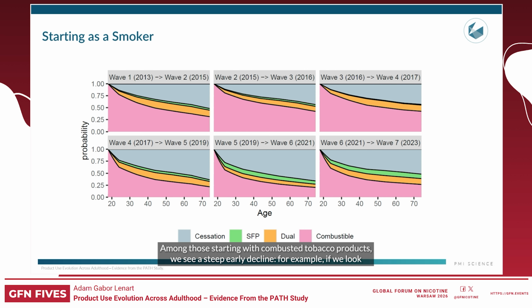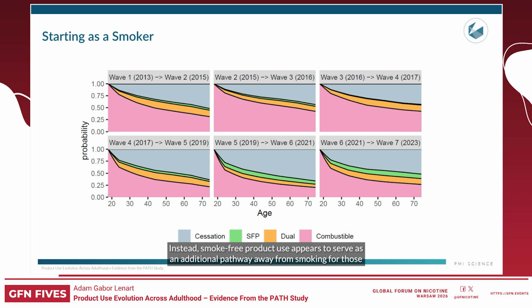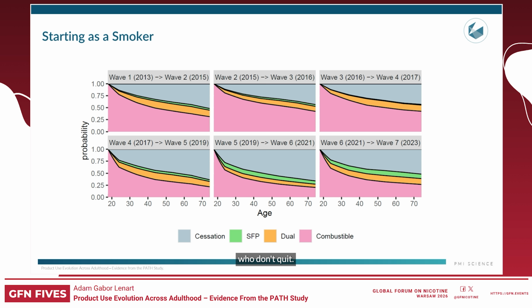Among those starting with combusted tobacco products, we see a steep early decline. For example, if we look at transitions from wave 6 to wave 7, we observe that by the mid-30s around 35% quit all tobacco and nicotine use, around 12% transition into dual use, and another close to 9% transition directly to smoke-free product use. Less than half of those who began as smokers at age 18 are still smoking by mid-30s. Importantly, the emergence of smoke-free products has not meaningfully changed the proportion of smokers who quit. Instead, smoke-free product use appears to serve as an additional pathway away from smoking for those who don't quit.